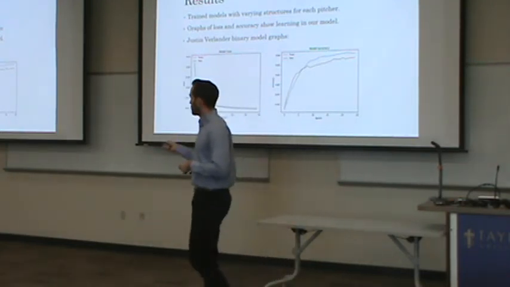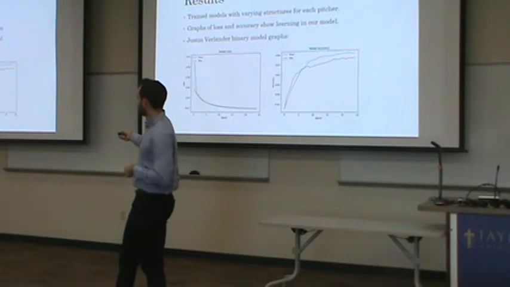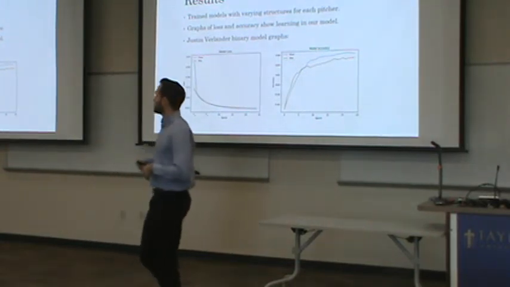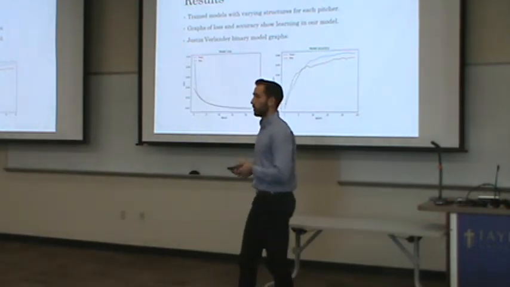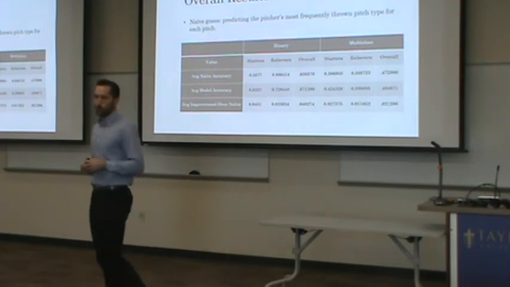And you can see on the left-hand side, the loss is decreasing and then leveling off. And then similarly, the accuracy is increasing and it levels off here as well. Now this demonstrates that there's learning going on. If it was just completely random, then our models and methods are not working at all. All right, so now we can really dig down into the results from our method.